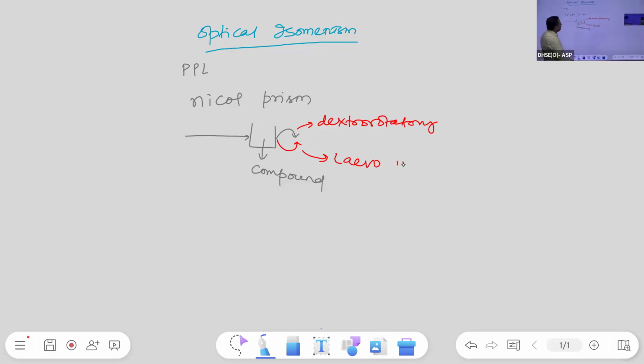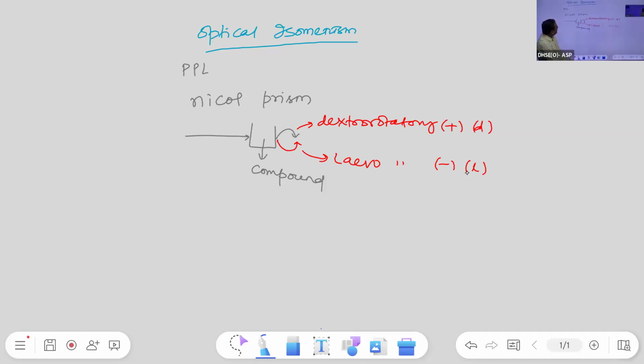Dextro rotatory can be assigned with the plus sign or small d. Levo rotatory is minus sign or small l.